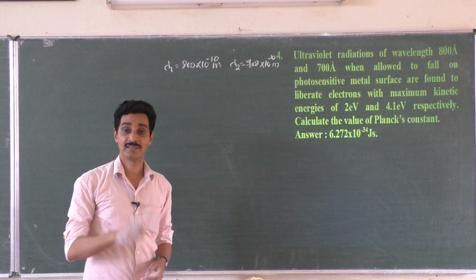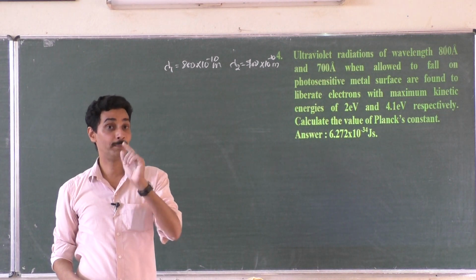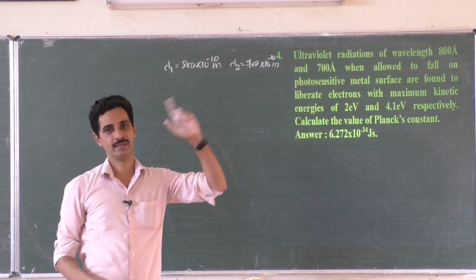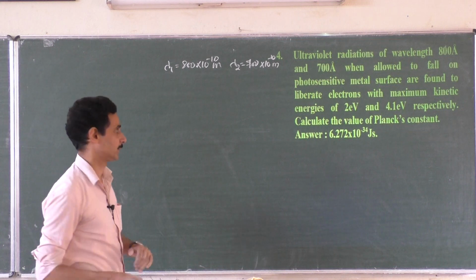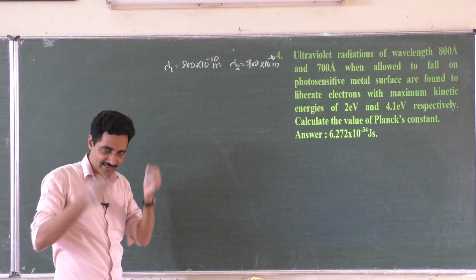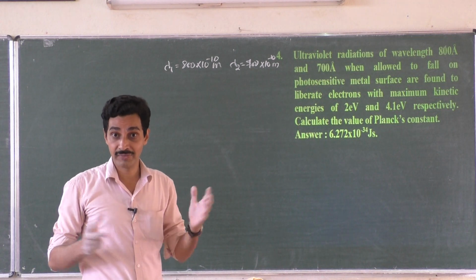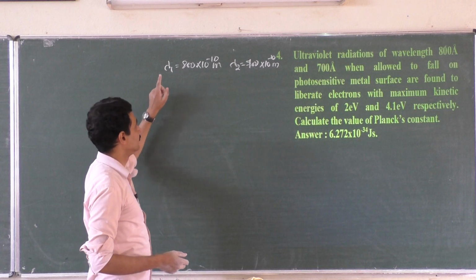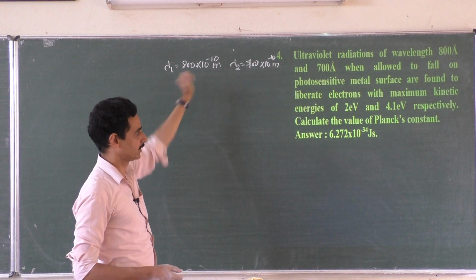Which is more energetic? 700 angstroms, because energy E equal to hc by lambda. Lesser lambda in the denominator, more energy. Frequency more, energy more, no problem. E is equal to h nu, directly proportional. See, all these discussions inside the brain make the formula very firm, make the idea very clear. Every time you have to analyze it. Okay, this energy is less, this energy is more. Wavelength is inversely proportional to energy.